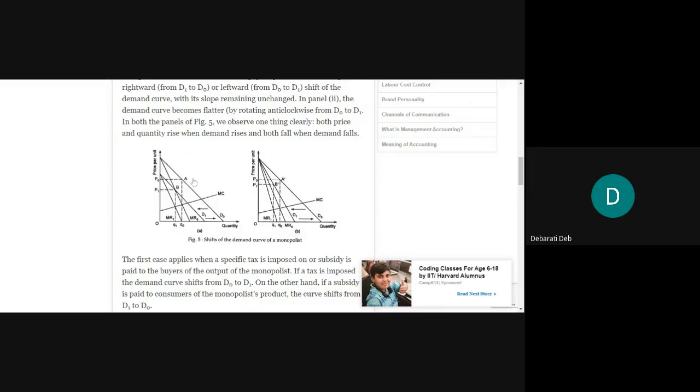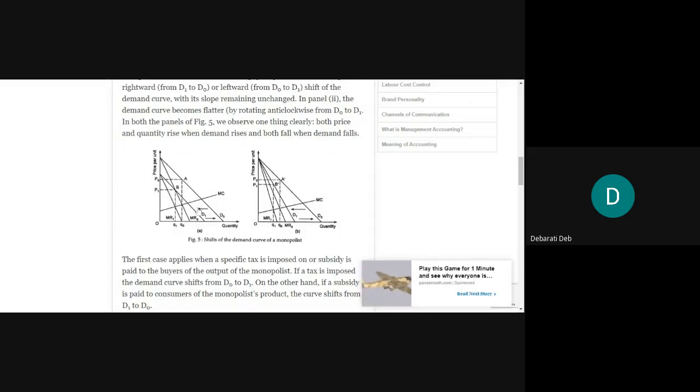See, in the first case, there is a shift in the demand curve. D1 was the demand curve, and it is shifting to D0. Okay, this first case, which is showing a shift in the demand curve from D1 to D0, this will happen either due to imposition of a specific tax, or due to provision of a subsidy to the buyer by the monopolist.